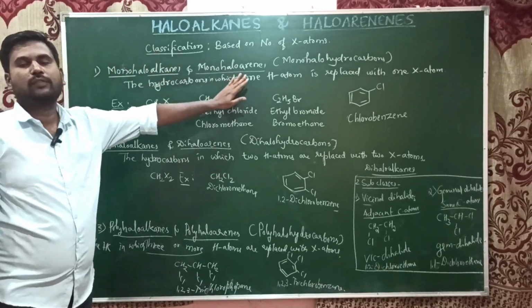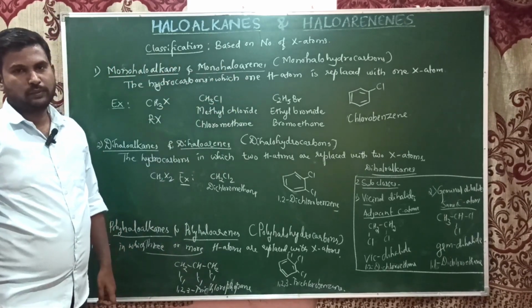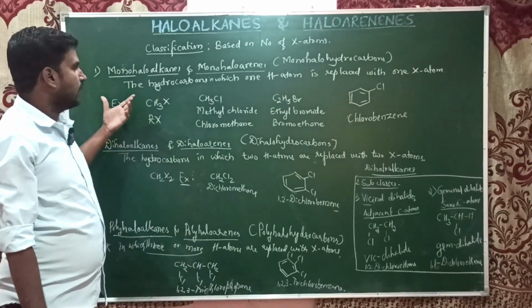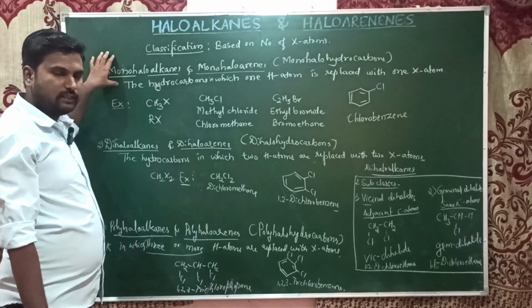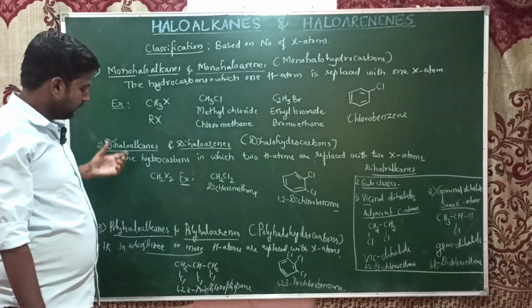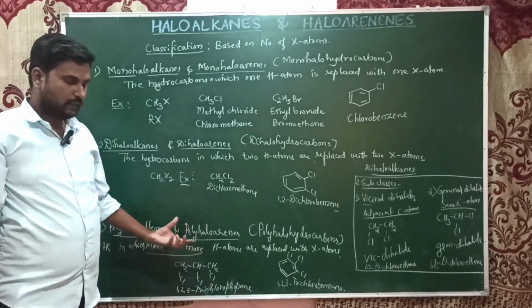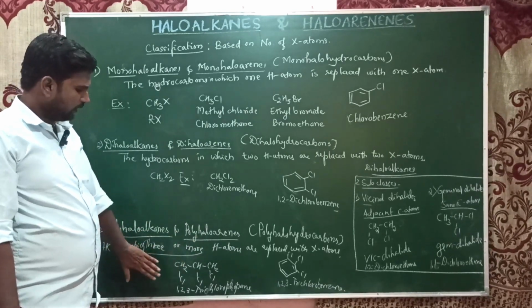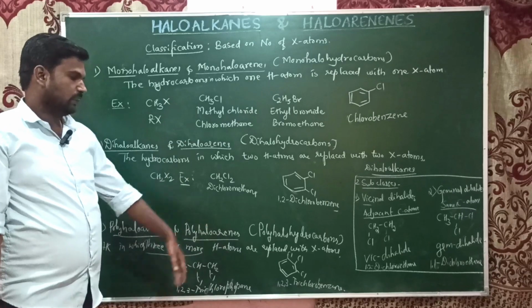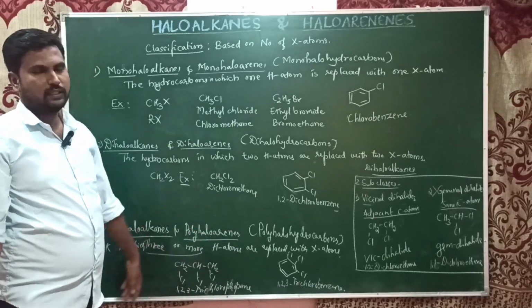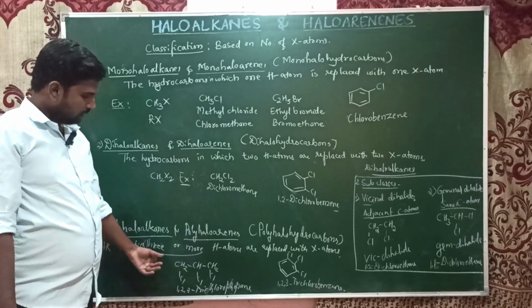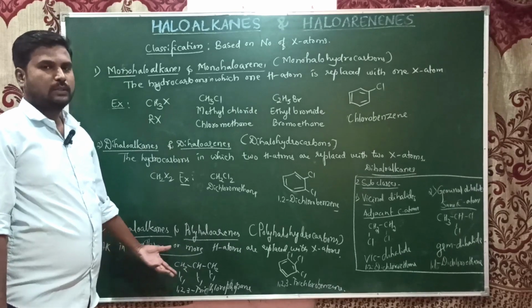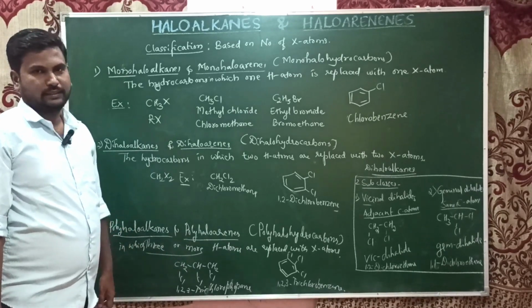So based on the number of halogen atoms replacing the hydrogen atoms, we have 3 classes: monohaloalkanes and monohaloarenes, dihaloalkanes and dihaloarenes, and polyhaloalkanes and polyhaloarenes. Here we can see trihaloalkanes, tetrahaloalkanes, pentahaloalkanes. The most common are tri and tetra in the case of haloalkanes. In benzene rings, the maximum we can have is hexa, but those become much unstable. So tri, tetra are stable compounds, and we'll study them in further classes.